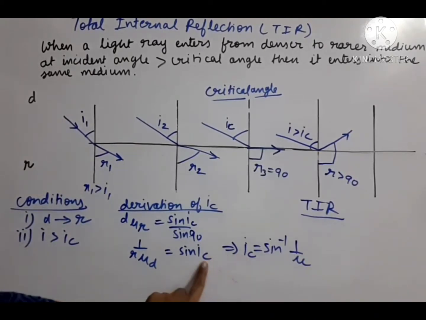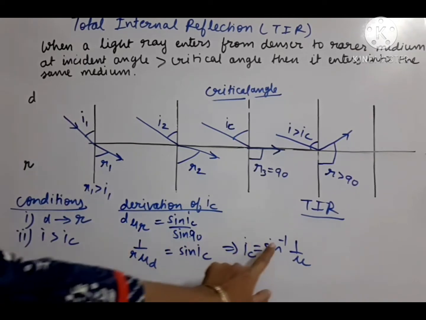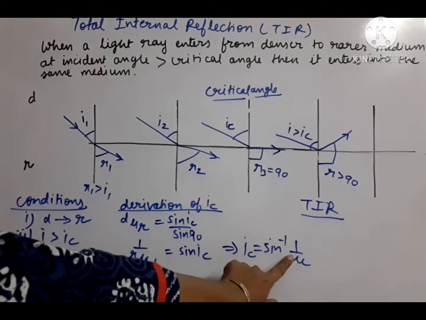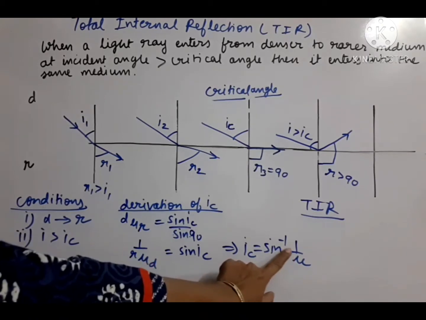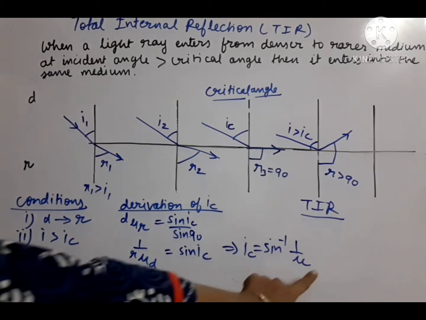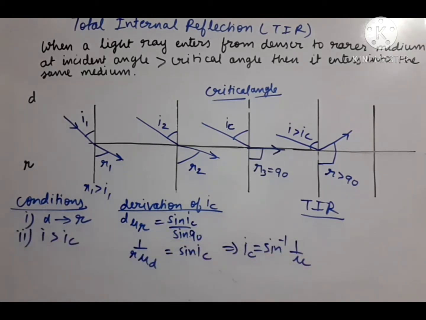Okay. IC is what? Sin went this side, so sin inverse 1 by mu we can write. Now whether we write it as a single mu, it is understood that r is at this position and d is at this position. So this is the final answer for the critical angle.